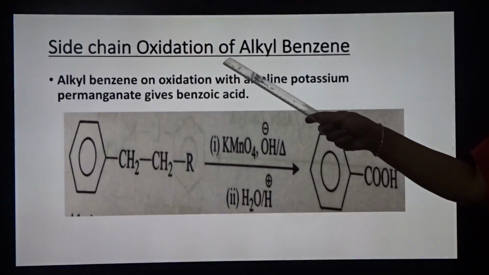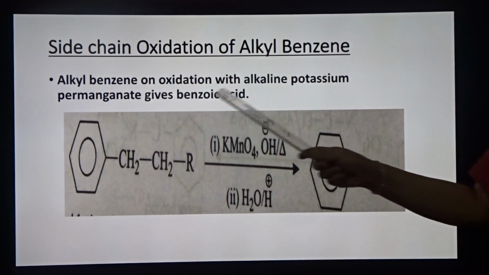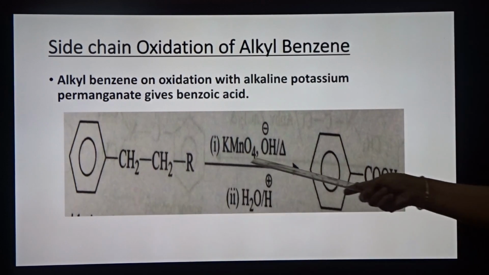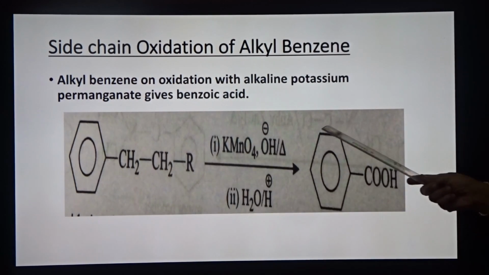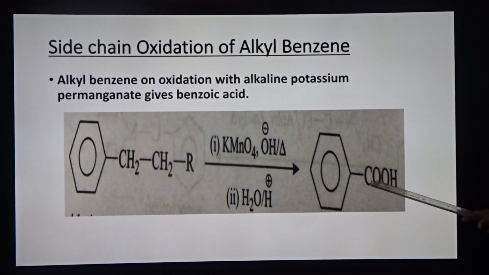This is side chain oxidation of alkyl benzene. Alkyl benzene on oxidation with alkaline potassium permanganate gives benzoic acid. This is the alkyl benzene in the presence of KMnO4. You are getting benzoic acid formed. Benzene ring attached to COOH is known as benzoic acid.